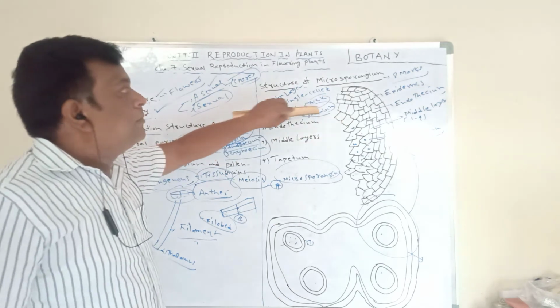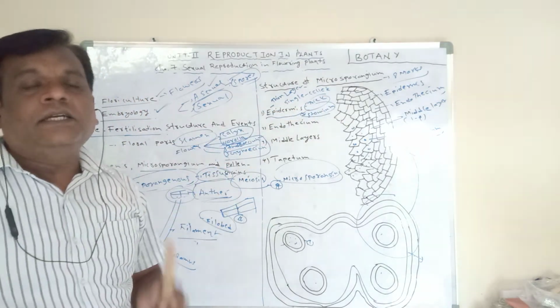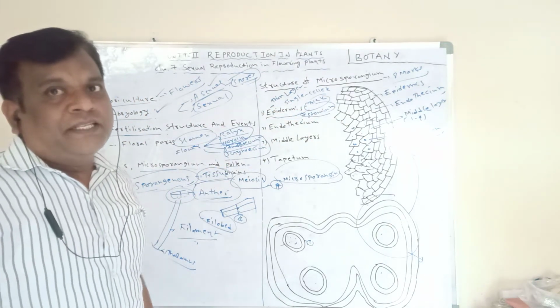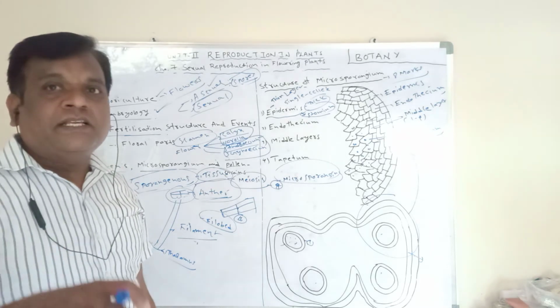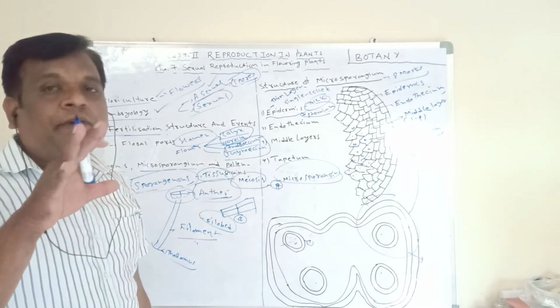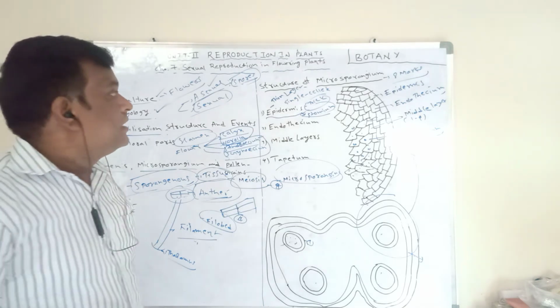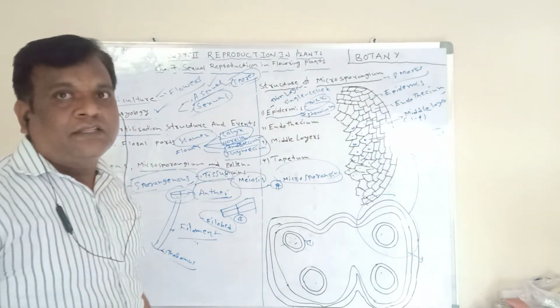Okay, this is the epidermis. The epidermis is a single-celled thick layer, and some places have a thin layer. At the thin layer place, the epidermis is broken and the microspores are released. That place we call the stomium.